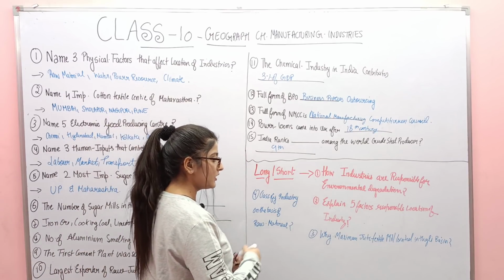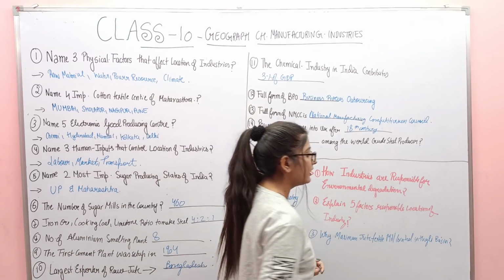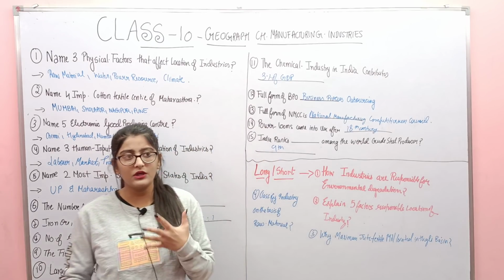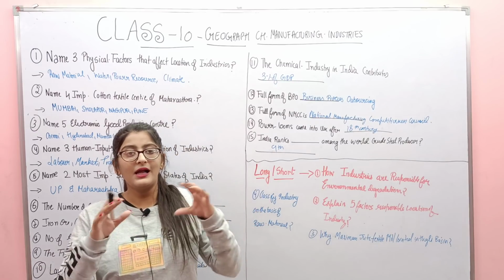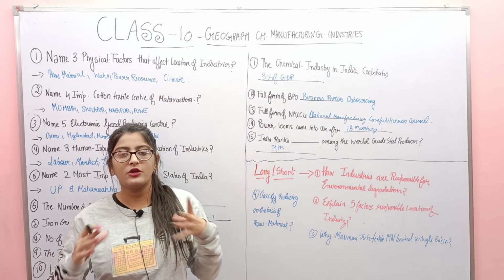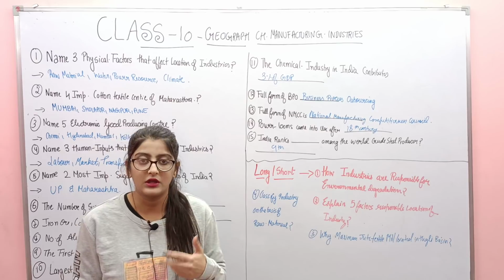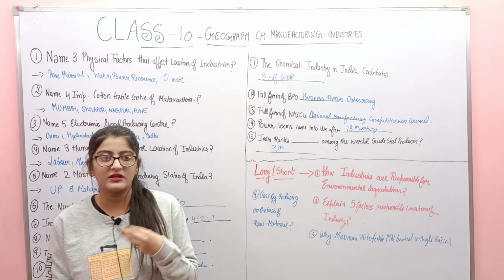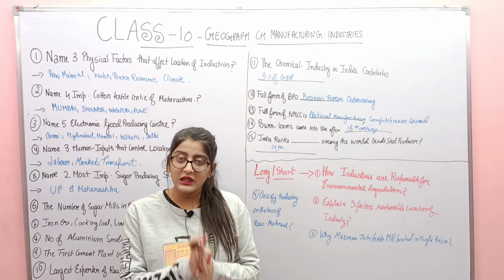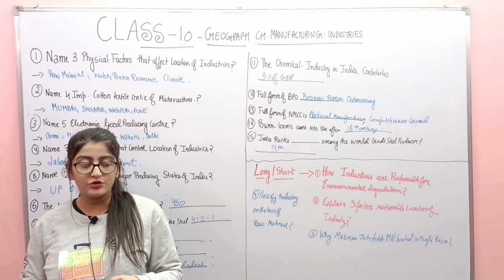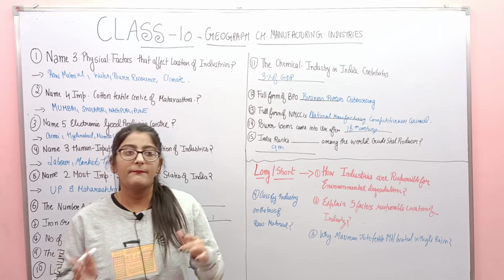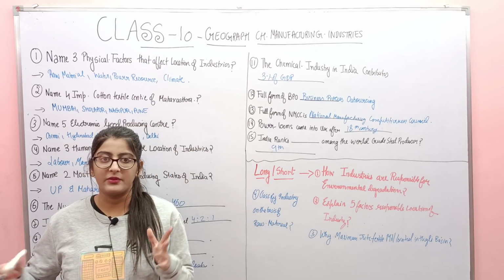So the most important question is: how are industries responsible for environmental degradation? That is, how the industries are harming the environment. So you have to mention it. And it can also come in the value-based type, like you will be asked what you think, should we stop the industrial revolution, what should we do? So you should clearly mention that yes, development is also very important for our country, for our economic development, but we should do sustainable development.